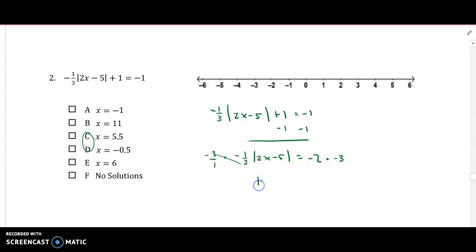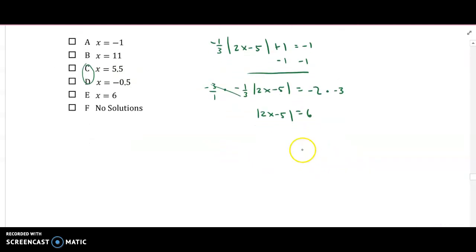I get the absolute value of 2x minus 5 equals negative 2 times negative 3, that's positive 6. Okay, now I can make my two solutions. 2x minus 5 equals 6, or 2x minus 5 needs to equal negative 6 for that to be true.